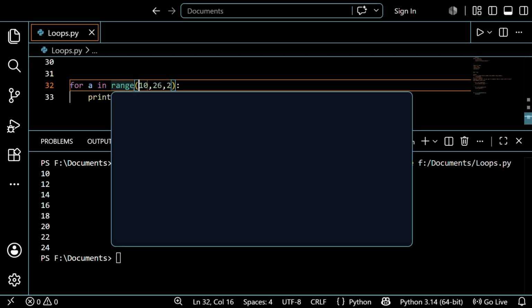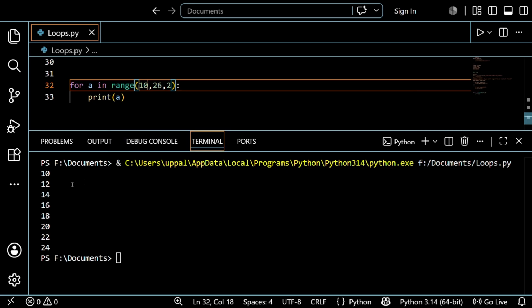After it increments by 2 it becomes 14. After that it verifies that 14 is less than 26, and when it is true it goes inside, and so on. It checks 24; 24 is less than 26, so it printed 24. After that it finally verifies whether 26 is less than 26. It's false, so it does not execute the body, and the loop will end. So the final output is this.